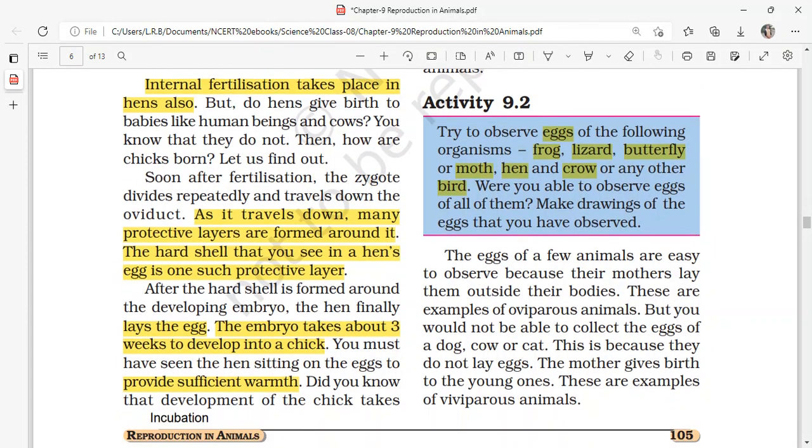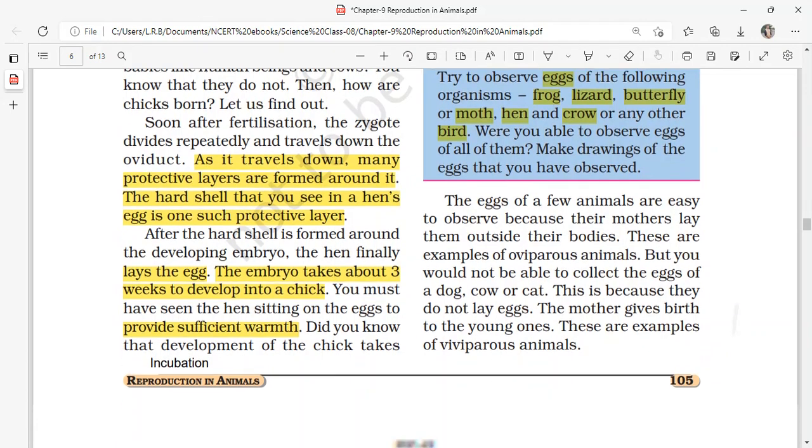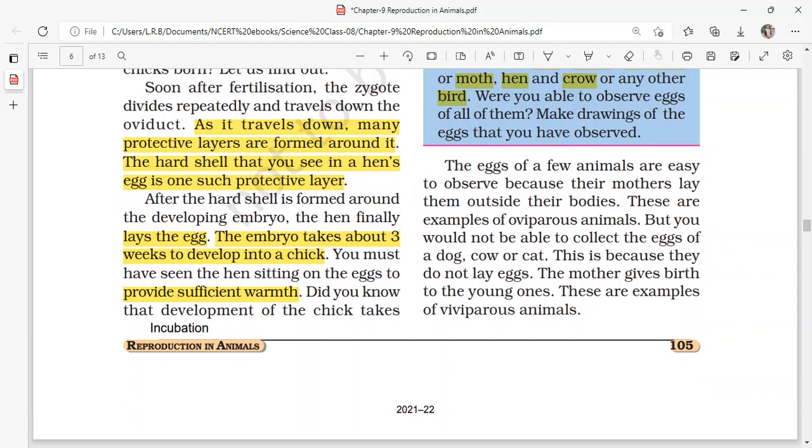Yes, a frog lays eggs and we can observe them. Lizard lays eggs, and butterfly and moth eggs are difficult to find out, and hen egg is found, and crow's egg can also be seen, and other birds' eggs can be seen. Okay, now let us see. The eggs of a few animals are easy to observe because their mothers lay them outside their bodies. Yes, they lay outside the body, so we can see them, isn't it? So these are examples of oviparous animals, or simply the animals whose eggs we can see are called oviparous animals.